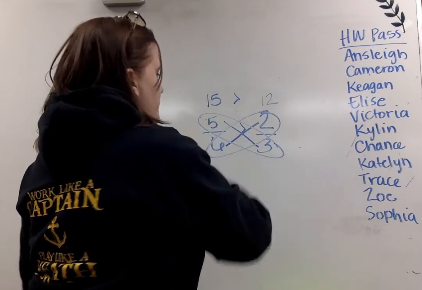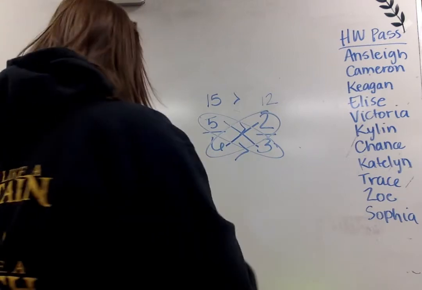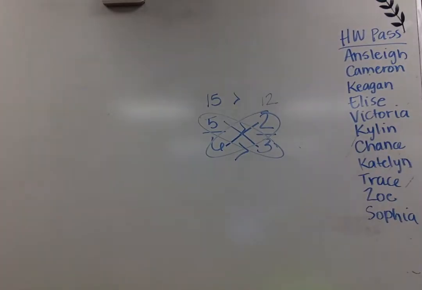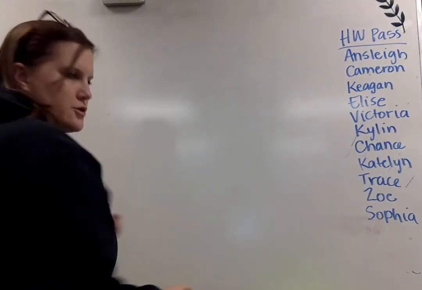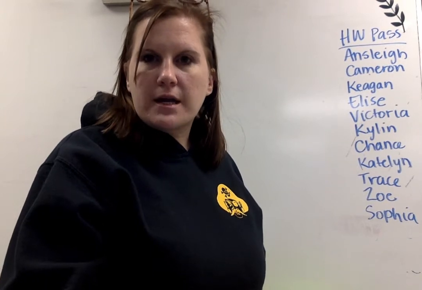So greater than would be the symbol I'd put in the middle of 5/6 and 2/3. That's a pretty easy shortcut. We'll be going over a little bit deeper stuff when we get to fractions, but for today, you can settle with that.